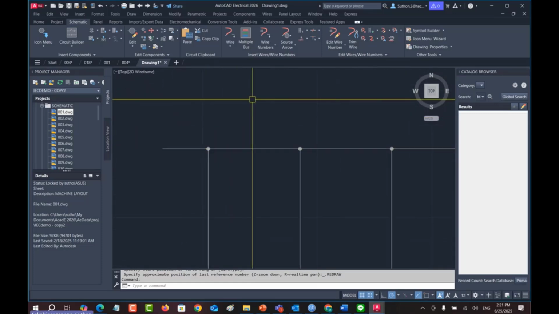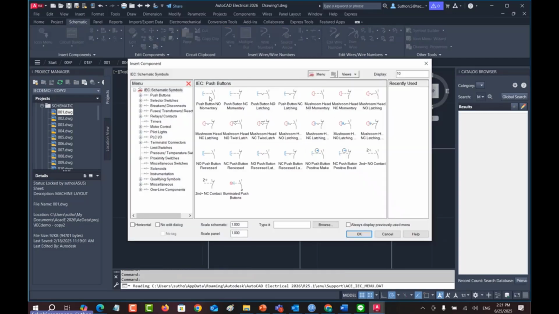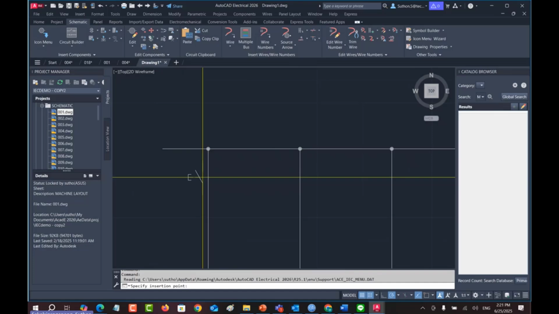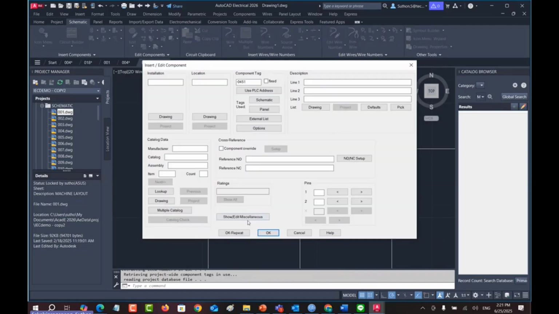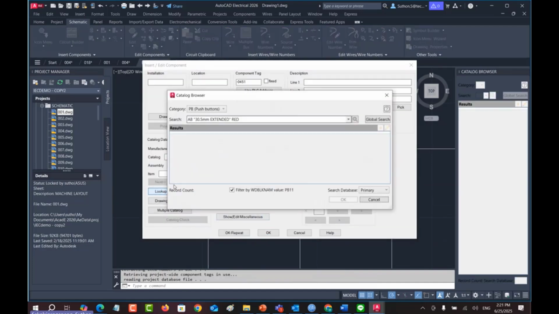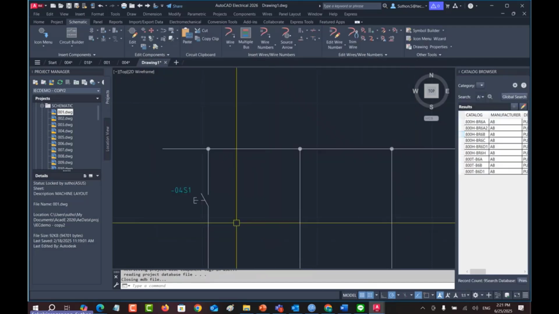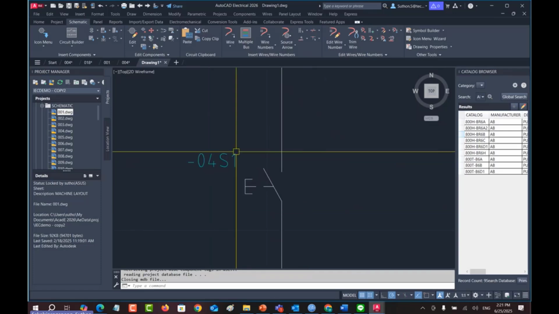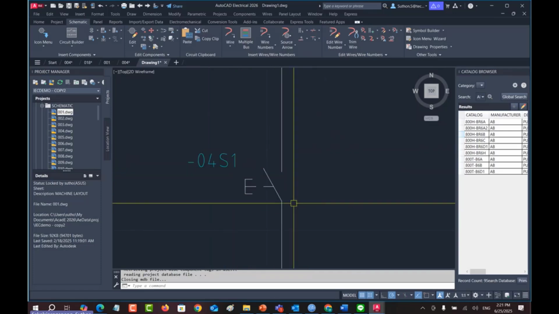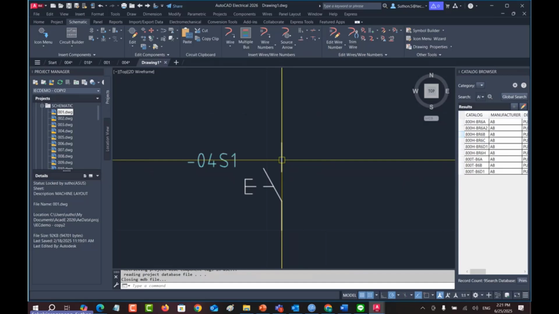And then you can put your component, for example, the push button NO, in this line. And you can choose the manufacturer here. Okay. This one is S1, because this push button is the only one in this drawing.